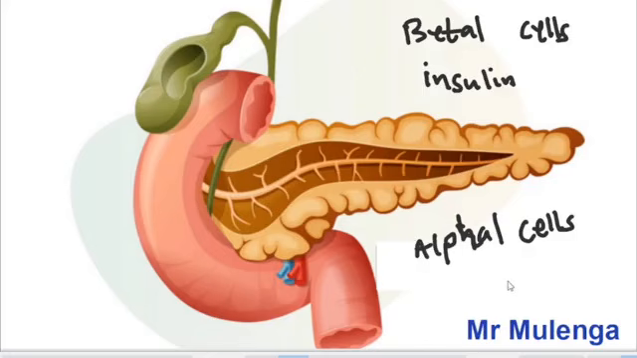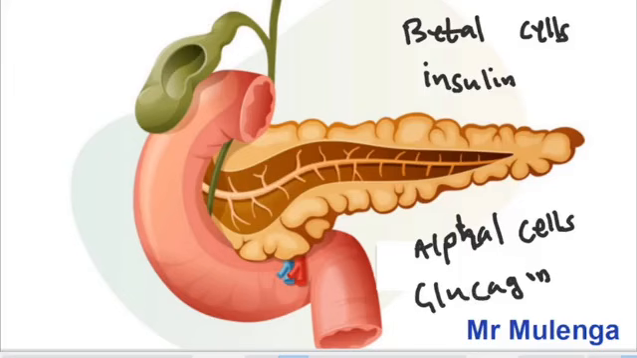Then when the glucose levels are too low in the body, the alpha cells are going to secrete a hormone called glucagon. So this glucagon is now going to convert the stored glycogen back into what? Into glucose. Okay, so this is what happens.